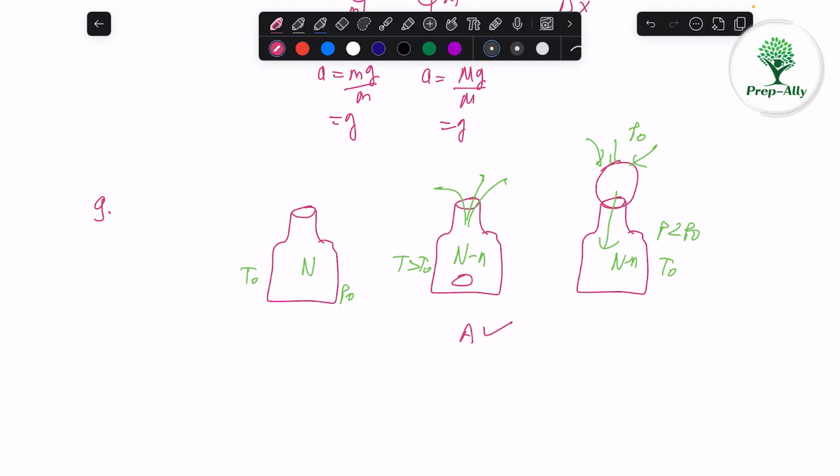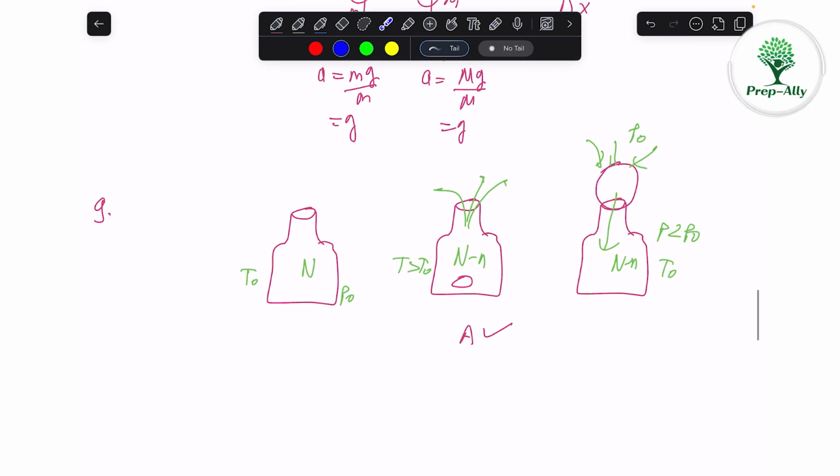Option B says that only once the fire is extinguished does the balloon start going inside. Because of the balloon, the fire is extinguished very quickly, and then after some time, the temperature starts to drop down.